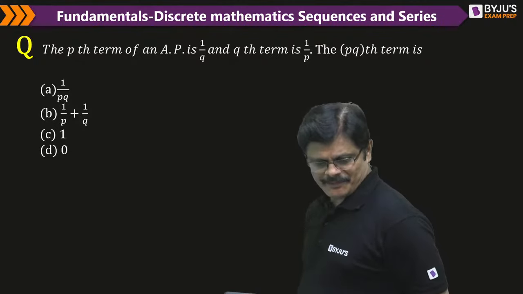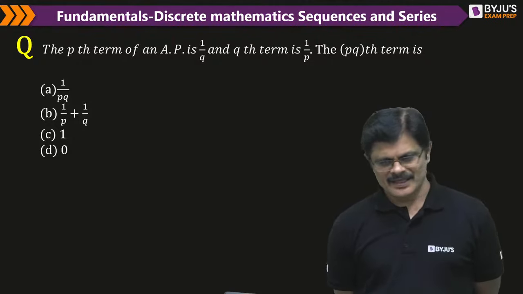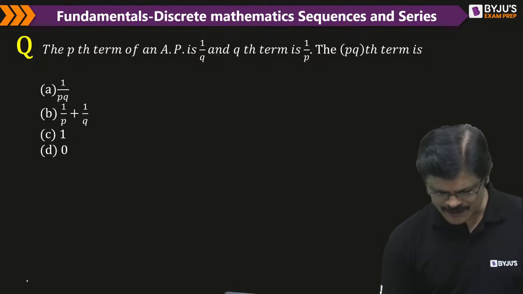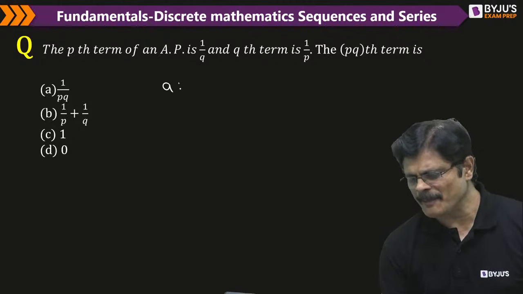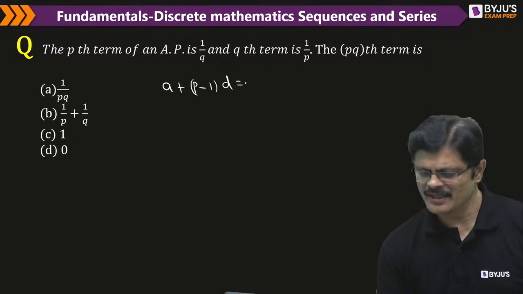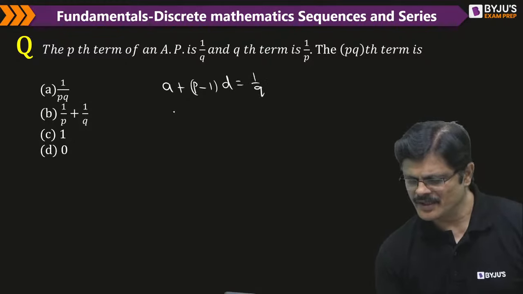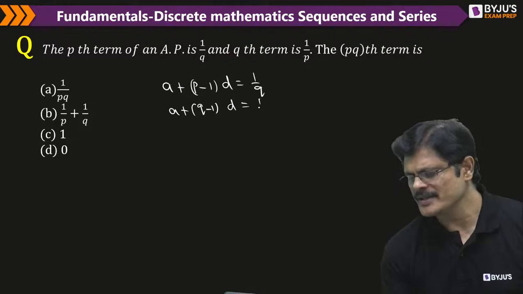The pth term is 1 by q. The qth term is 1 by p. Then he is asking what is the pqth term. So the pth term means a plus p minus 1 into d is 1 by q. A plus q minus 1 into d is equal to 1 by p.